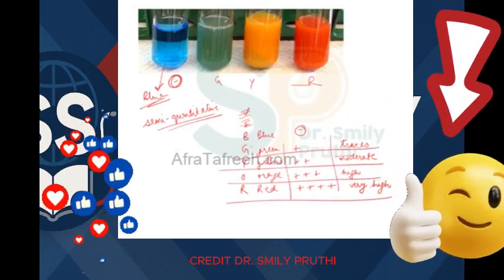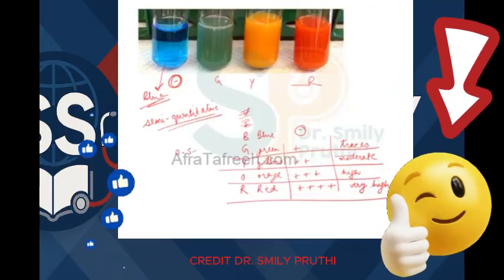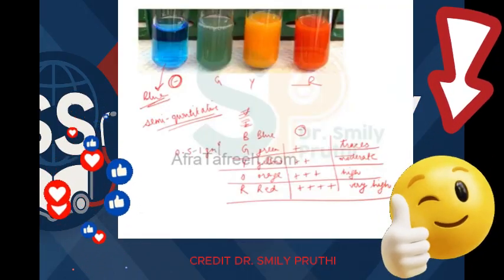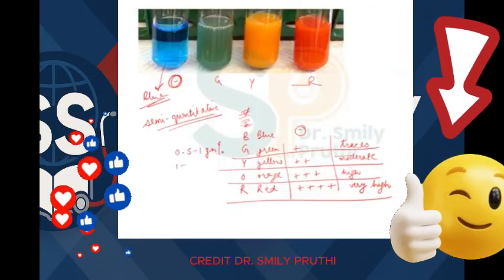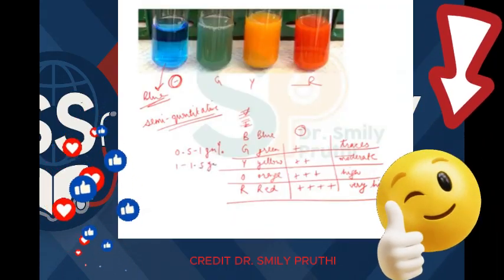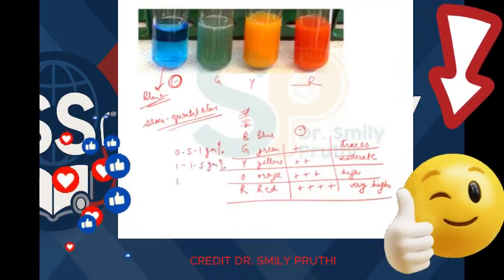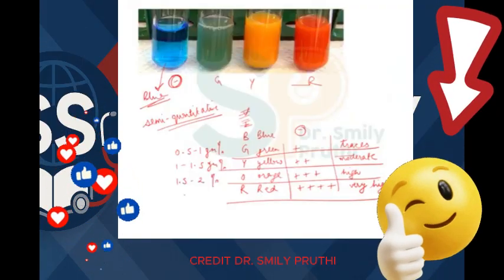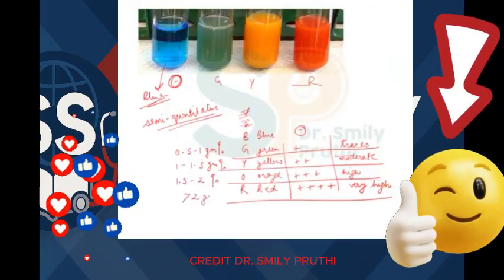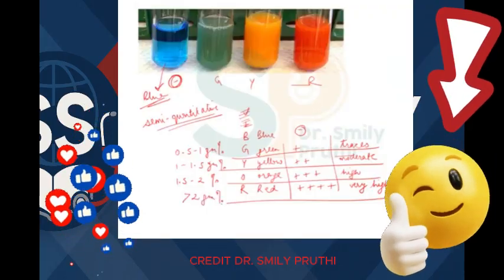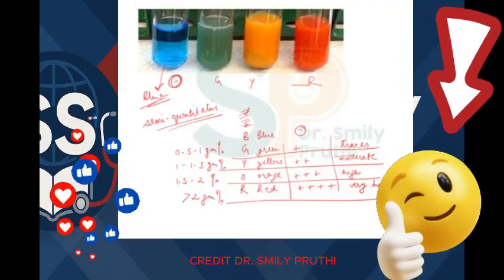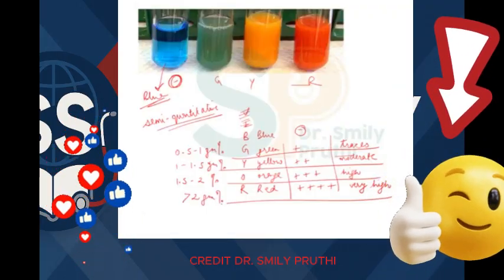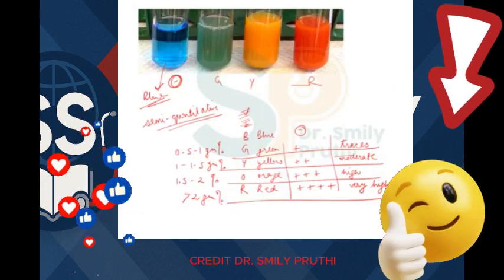So the quantity is like, if green, then it is 0.5 to 1 gram percent. If yellow, then 1 to 1.5 gram percent. If orange, then 1.5 to 2 gram percent. And if color is red, then it is more than 2 gram percent, right? So this way, Benedict's test is a semi-quantitative test, it gives an idea of the quantity.